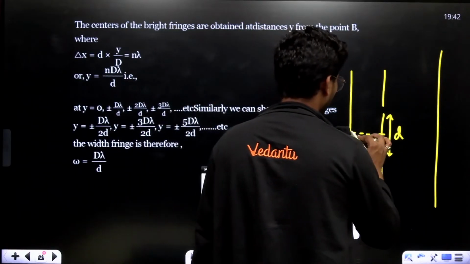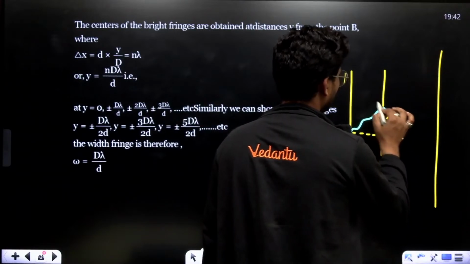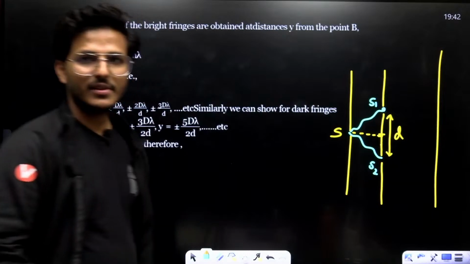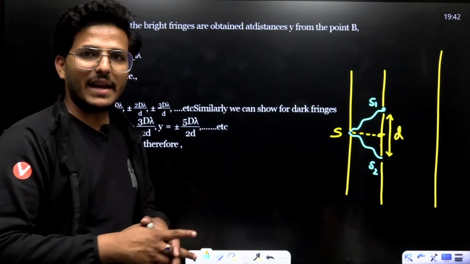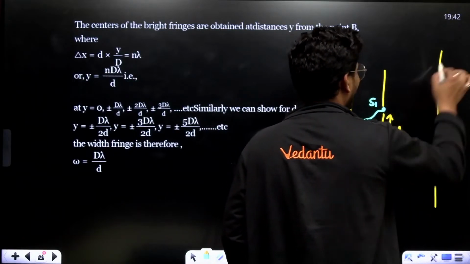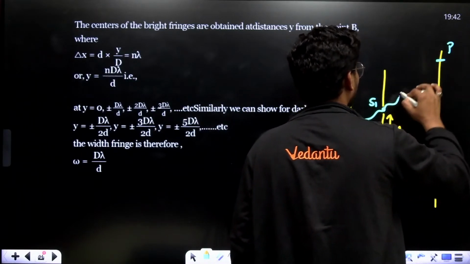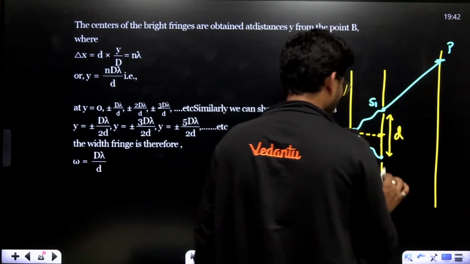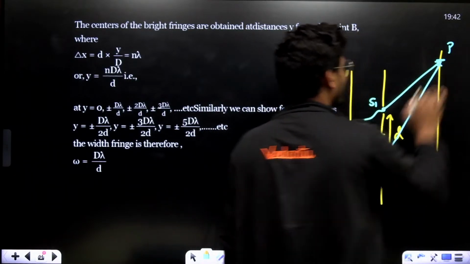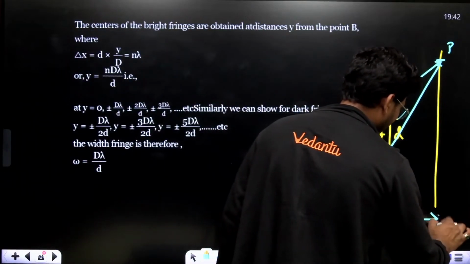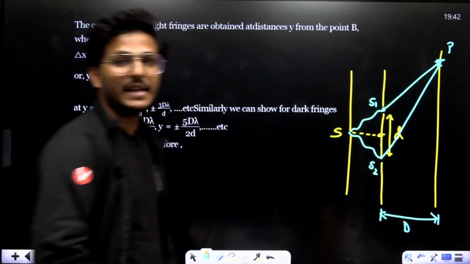A light beam moving from here. This is source 1 and this is source 2. These are synchronous monochromatic lights. Now from here to arrive at this point P, this beam of light moves this way, and the other in this way. The distance between this screen and the slits is D.